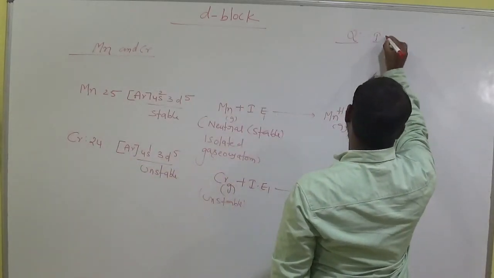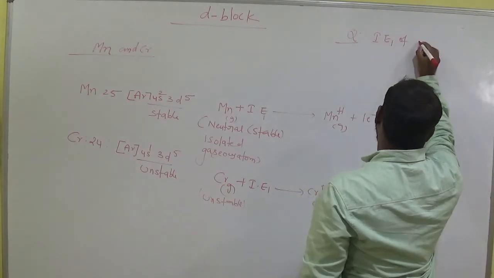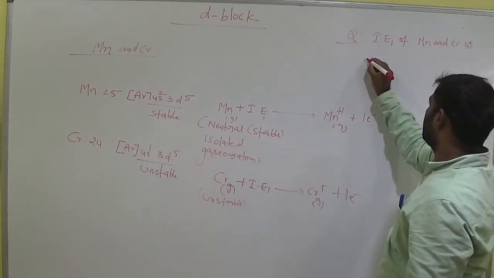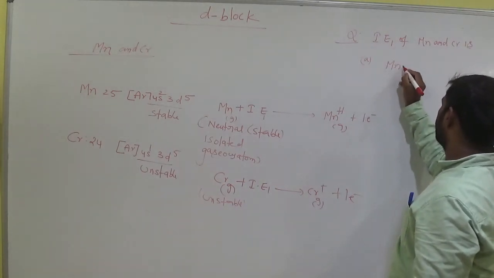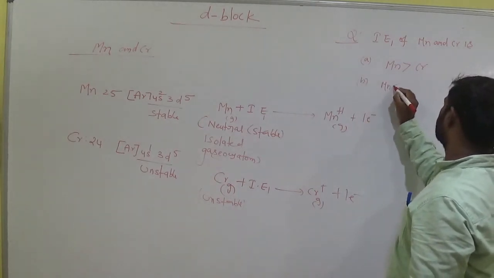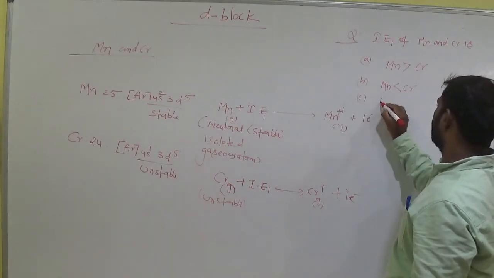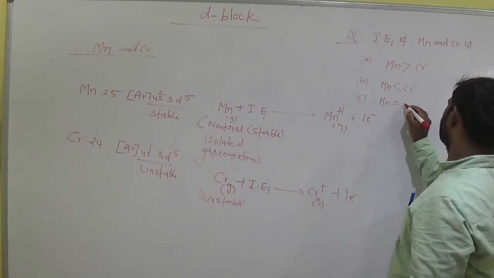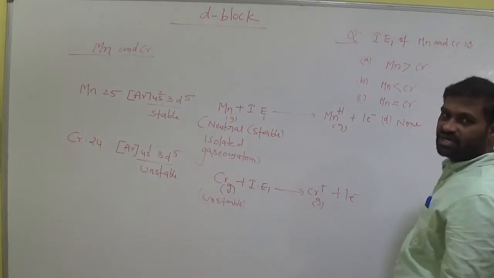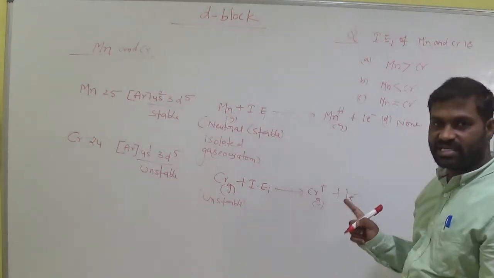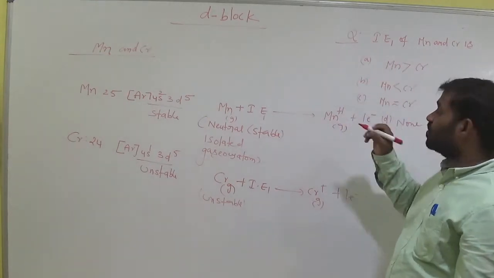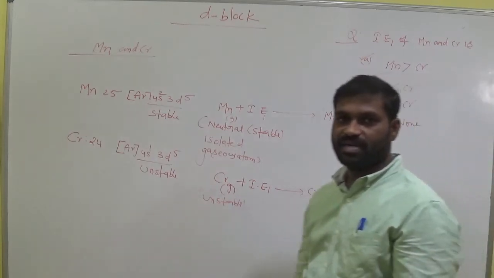First ionization energy IE1 of manganese and chromium is: option A, manganese is greater than chromium. Option B, Mn is less than chromium. Option C, manganese is nearly the same as chromium. Option D, none of these. Which one is the correct one? Manganese has a stable electronic configuration, so it has higher first ionization energy than chromium. So this is the answer. Okay students, clear so far?